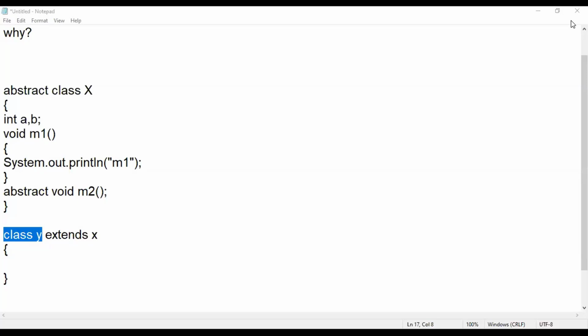Repeat the statement, sir. Sir, instead of leaving M2 empty, can we delete it? See, if we delete it... when I'm talking about a website, then obviously there should be a contact us page. I cannot develop a website without a contact us, because the person who visits a website will obviously look for a contact us page. So he wanted a contact. That means that method is necessary, but I don't know how to implement it. If you don't know the definition, then why create the method?